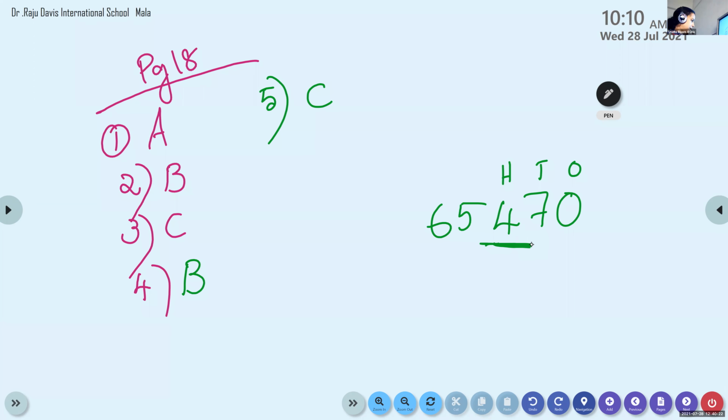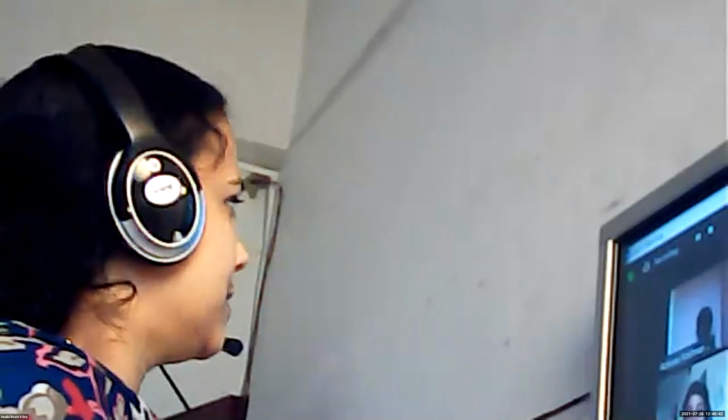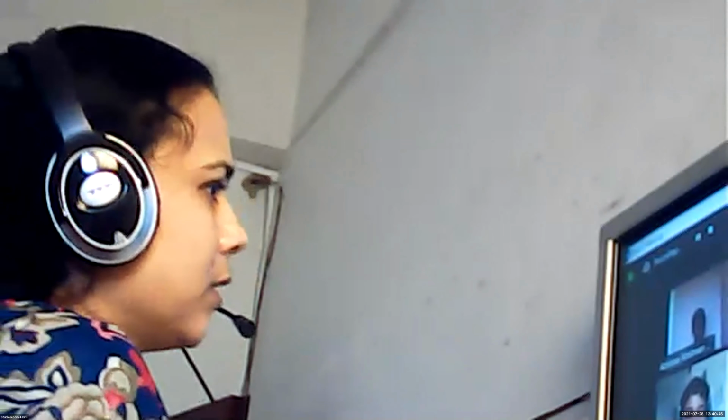Understood? Anna Rose, can you read question number 6? Ma'am, the smallest 5-digit number comes just after the largest dash number. So children, before saying that answer, all of you turn on your camera. Yes, Anna Grace, tell me, what is the largest 1-digit number? The largest 1-digit number is 9. Very good. And which is the smallest 2-digit number?